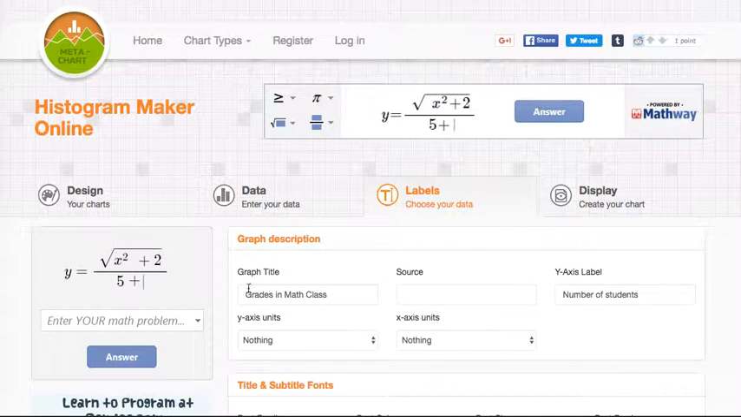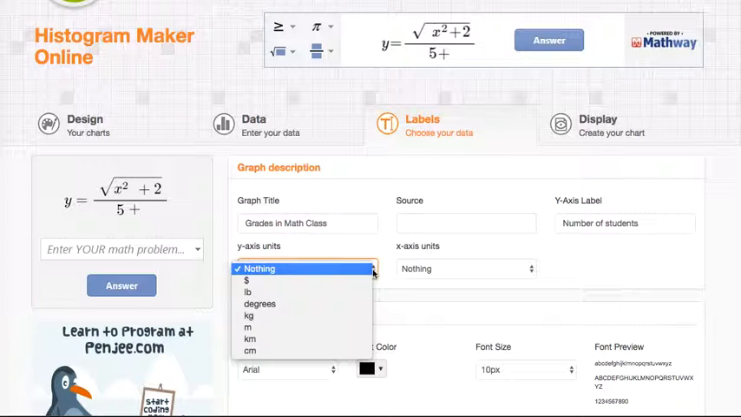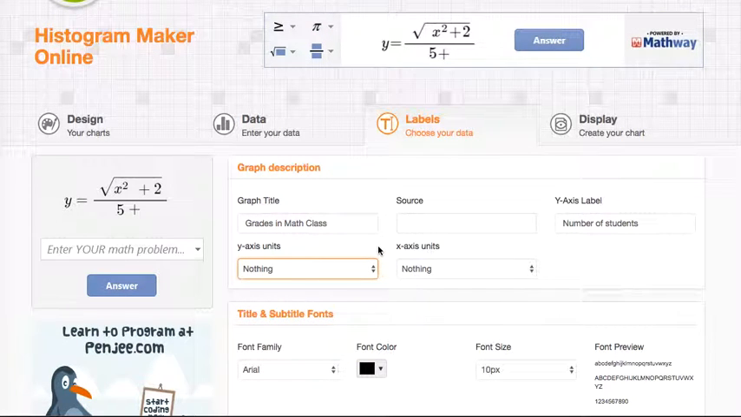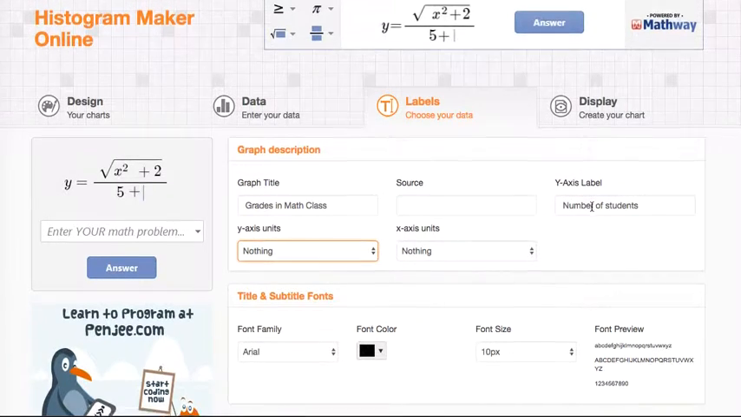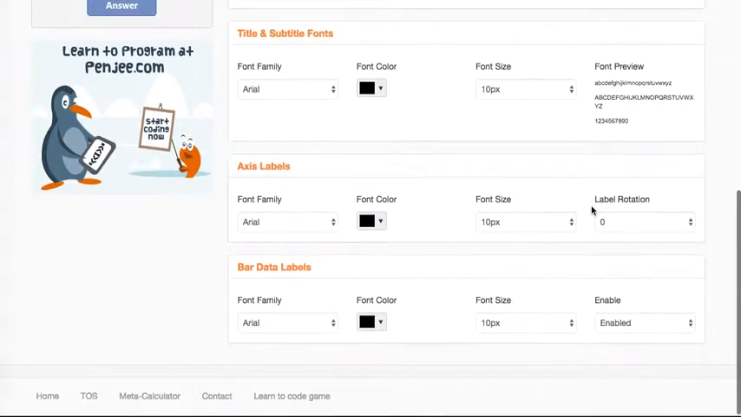Under the graph title, I'm going to put the grades in math class. You can choose, they have some set options for units, which none of them fit what I'm asking them to do. But if you want to use dollars, pounds, degrees, kilograms, meters, kilometers, or centimeters, you're welcome to use any of these units, but that doesn't make sense for what I'm using. And I've decided to label, since it's the number of students is the height of the bar in my histogram, that is what I'm using for my label of my y-axis. All right, and the rest of it I kind of left all in the format that it comes in here.